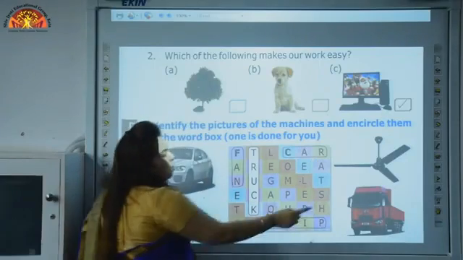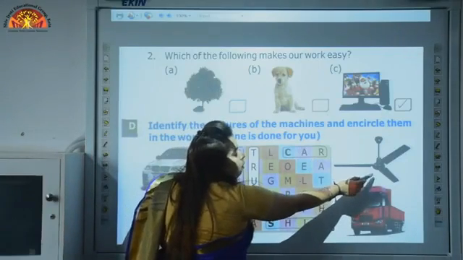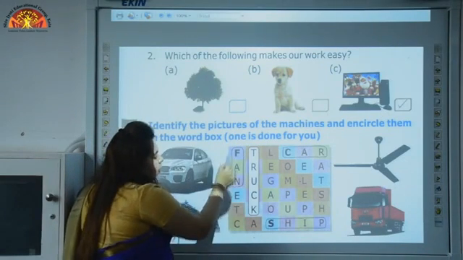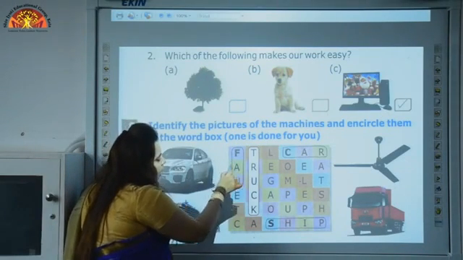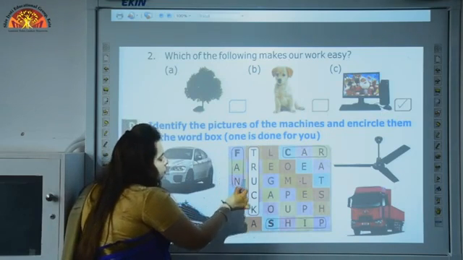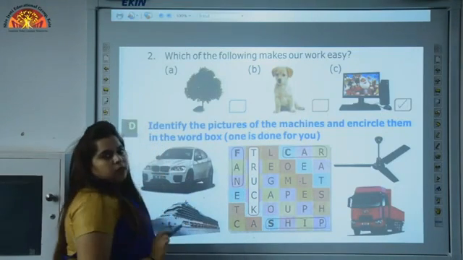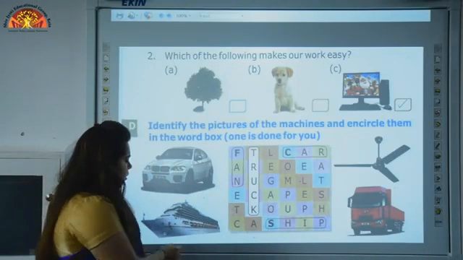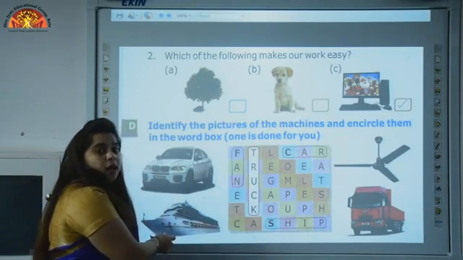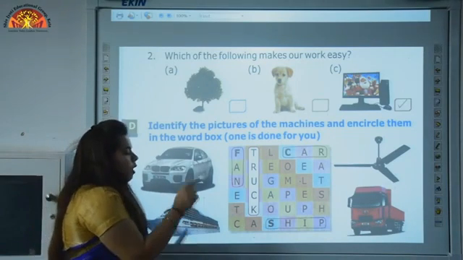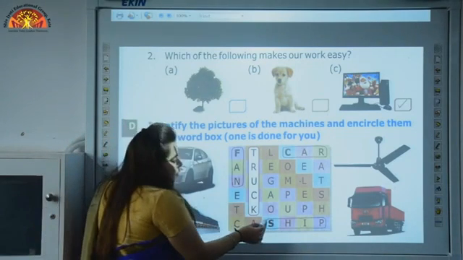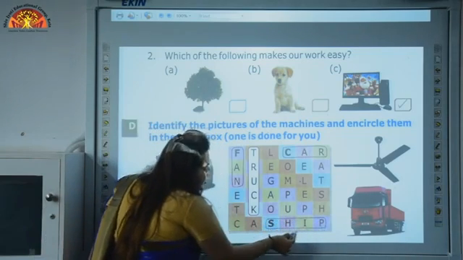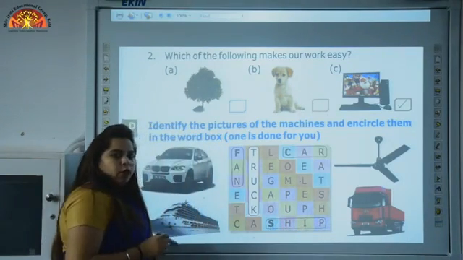Next picture is, this is a picture of fan. So let's find out where is fan. Where is the spelling of fan? It's here, F-A-N, fan. So we will encircle fan over here. Next picture is, this is a ship. So we will encircle ship over here, S-H-I-P, ship, and truck was done for you.